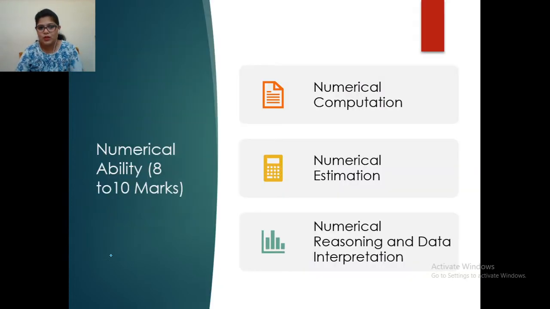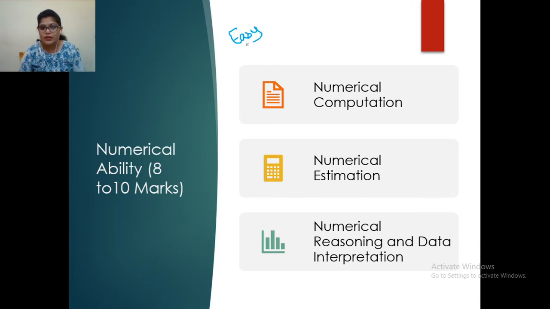Okay, so let's see the first topic in our syllabus, which is already common for all branches, that is numerical ability, which is asked for about 8 to 10 marks in the GATE exam. You can see this is important, and a lot of easy questions come from this part.